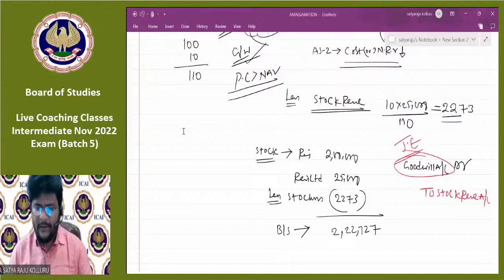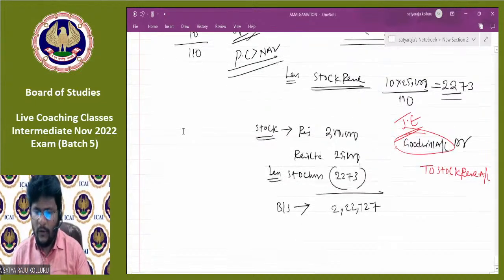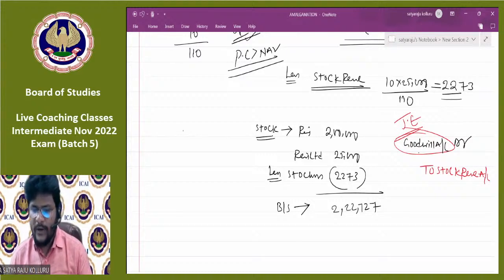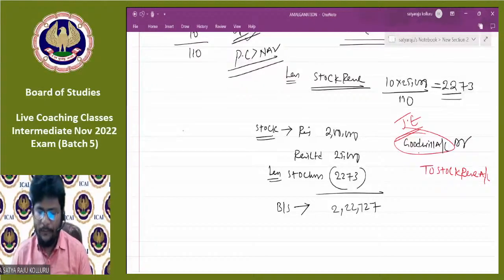Can I continue, guys? So finally, the journal entry at the time of stock reserve is goodwill account Dr. to stock reserve account. I hope I clearly explained the background story related to the stock reserve. And one more important fact I want to tell you.